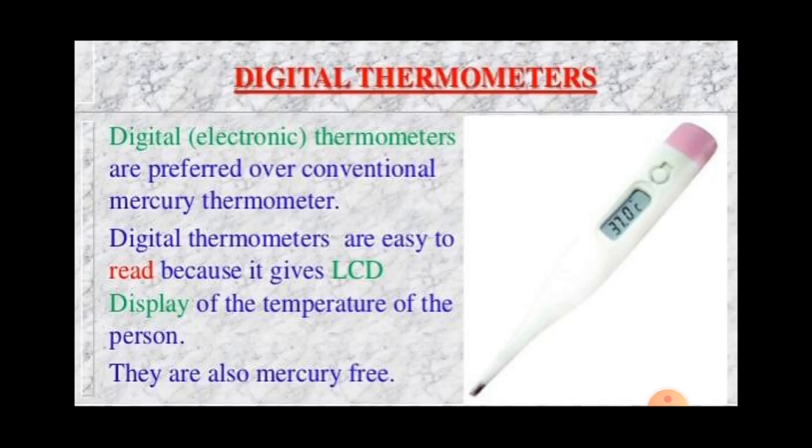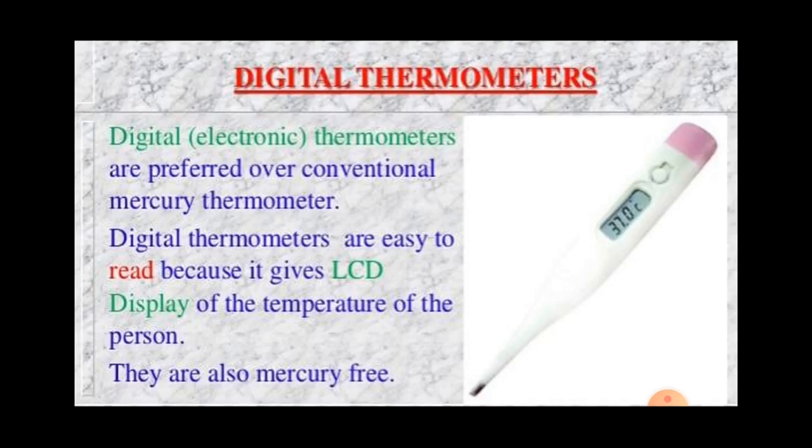So there is a lot of concern over the use of mercury in thermometers. Now these days digital thermometers are available which do not use mercury. So we can use this thermometer. You see in the figure, this thermometer displays the temperature of a person on a screen, and this thermometer is also mercury free.